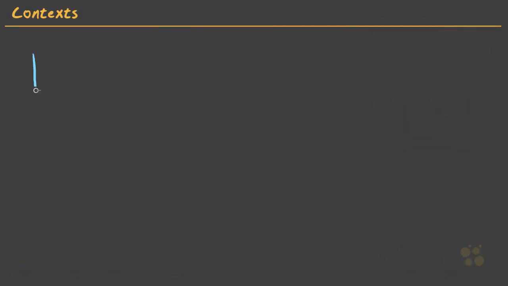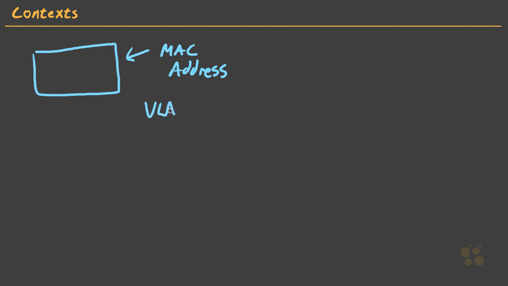Once upon a time, we had simple switches that would have a single MAC address table. And over time, we said, you know what? We need the ability to create virtual local area networks, which are called, of course, VLANs. And so what we did was we would split the switch in half, and we'd have an A side to the switch, and we'd have a B side. So VLAN A and VLAN B.